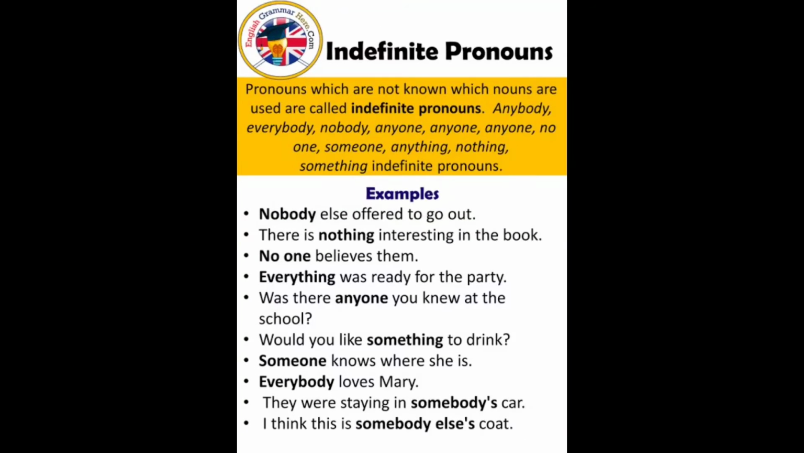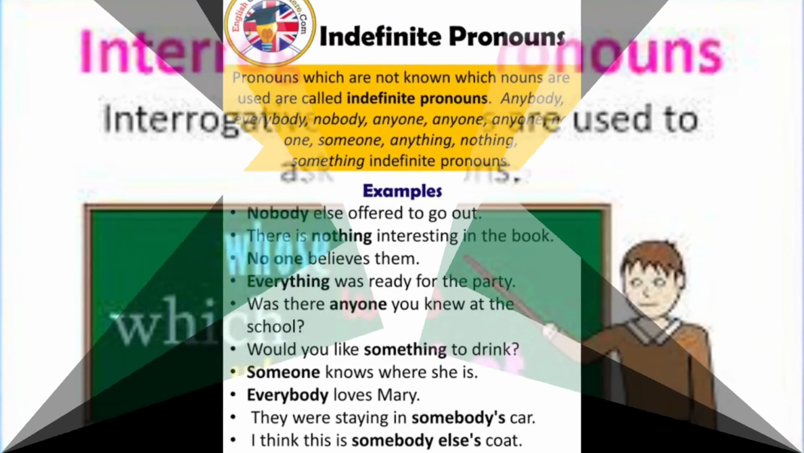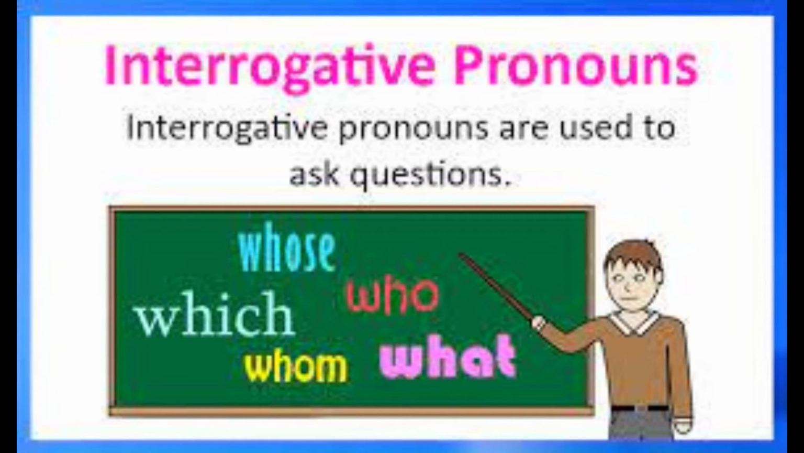Children, for indefinite pronouns, here are some of the examples for you. Nobody else offered to go out. So nobody here represents the people. With the next sentence, children, there is nothing interesting in the book. So nothing represents the thing. Like this, children, we have to use the indefinite pronoun where it is needed. We can use it and make sentences according to its usage. Let's move on to the next pronoun, that is interrogative pronoun.